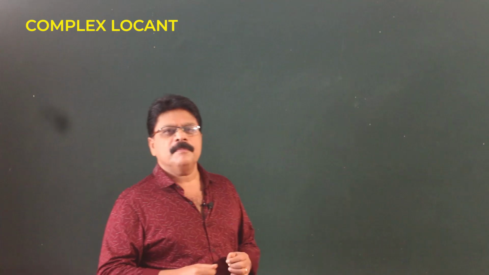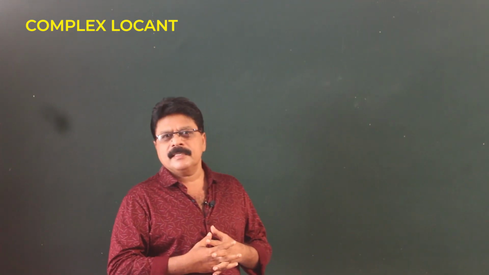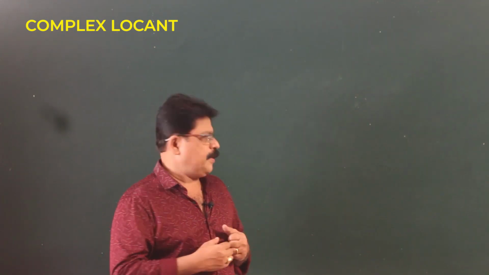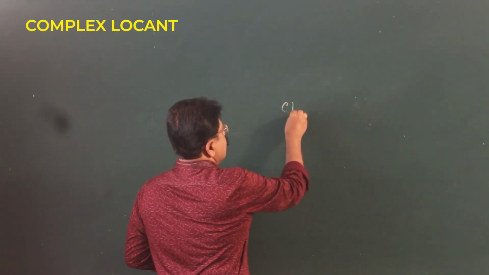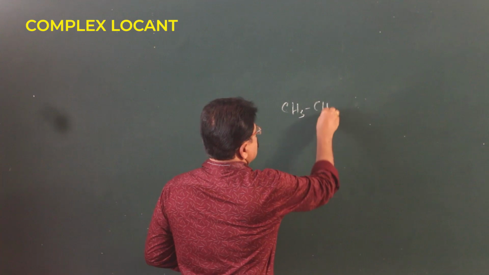Now we will talk about some interesting examples in nomenclature. Look at this compound.